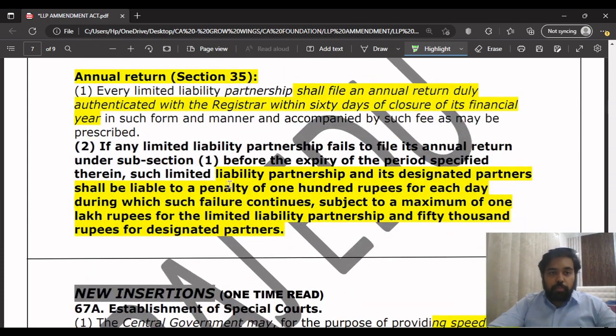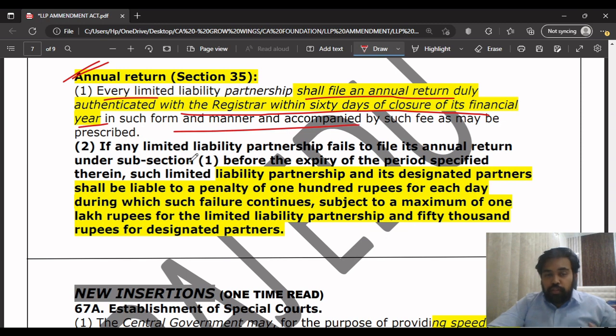So the next point is very important. This annual return is very important. You will know it is very important from the exam point of view. Annual return, section 35. What they are saying is that every LLP shall file annual return, duly complied with and authenticated, with the registrar within 60 days of closure of its financial year in such form and manner with such fees.